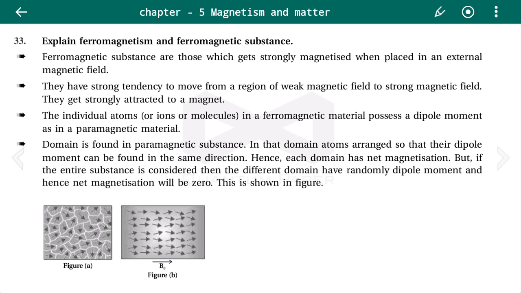The reason is that these substances attract the field lines through them. So inside the ferromagnetic substance the field lines are highly concentrated.